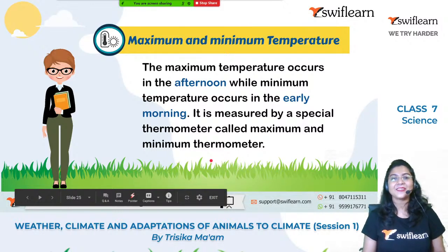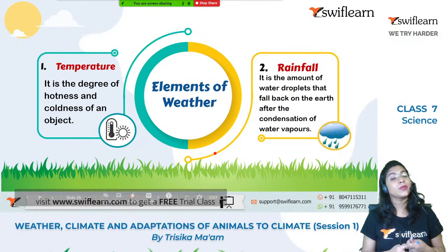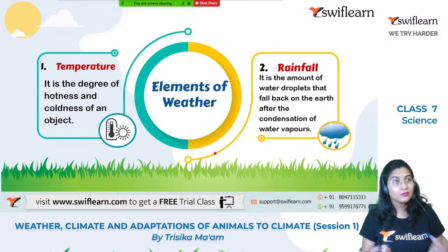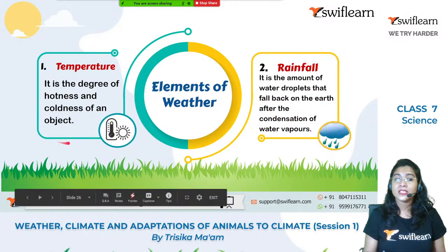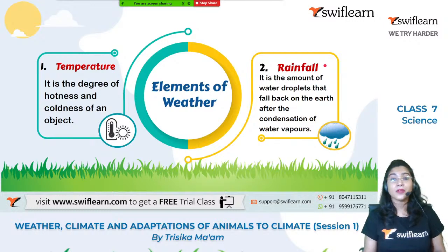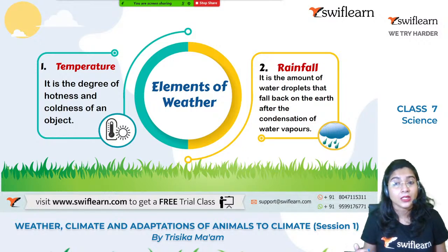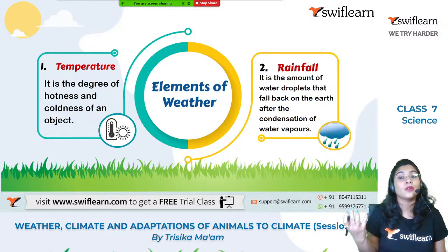Okay. Now, what are the elements which we have already noticed in the day-to-day weather? First is the temperature, that is the degree of hotness and coldness of an object. Next, we have seen the rainfall. What is the rainfall? It is the amount of water droplets or the precipitation that falls back to the earth after the condensation of the water vapor.